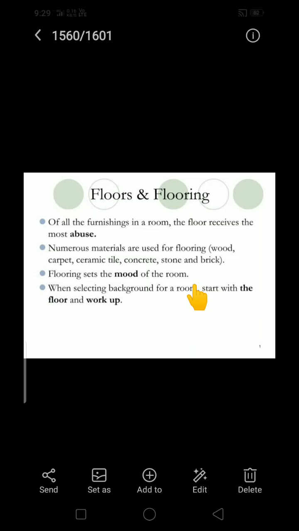Hello everyone. Today's video discussion is about the floor and flooring. This is the second module topic.